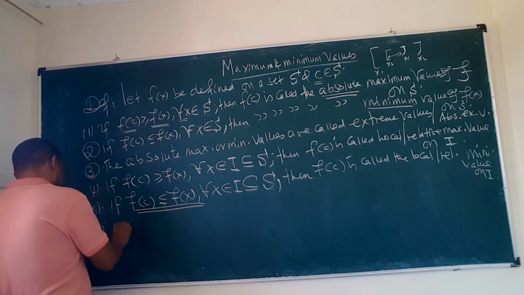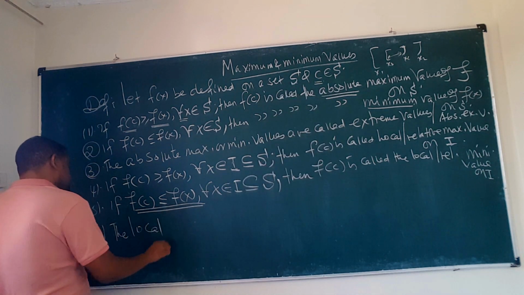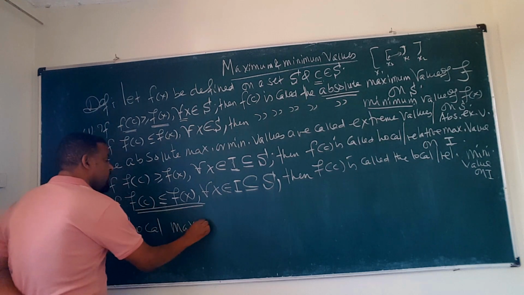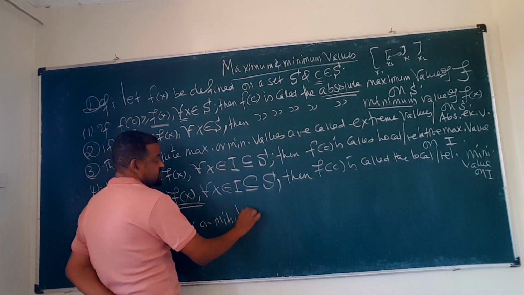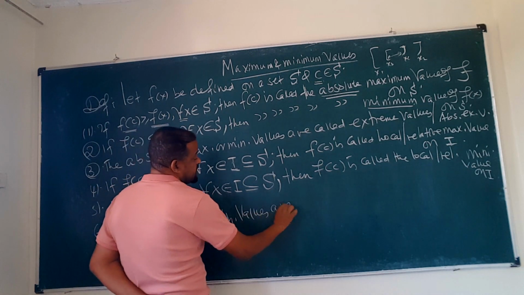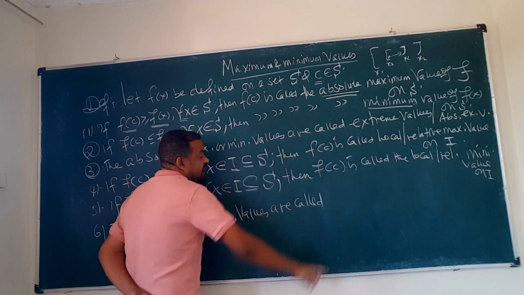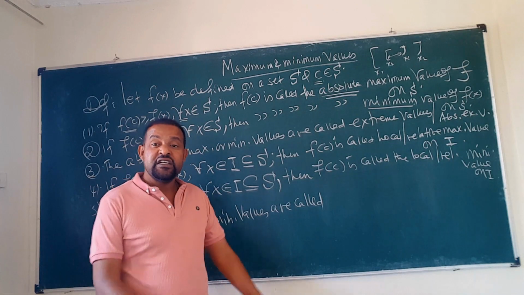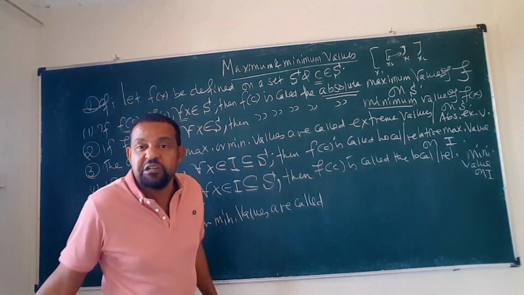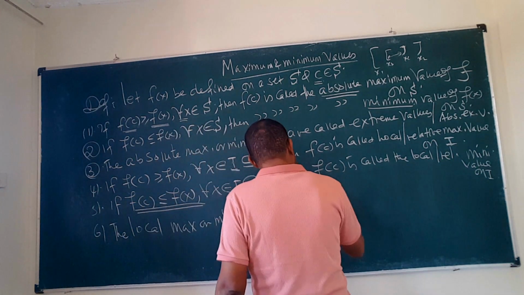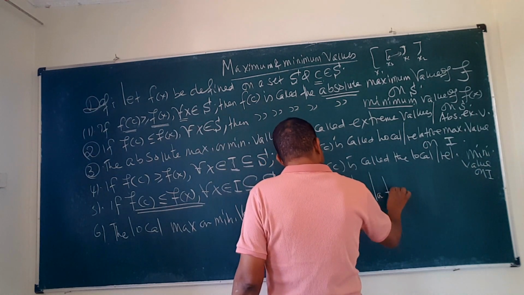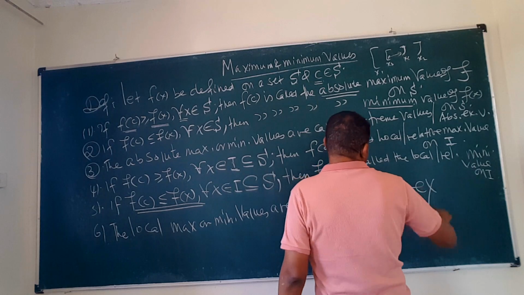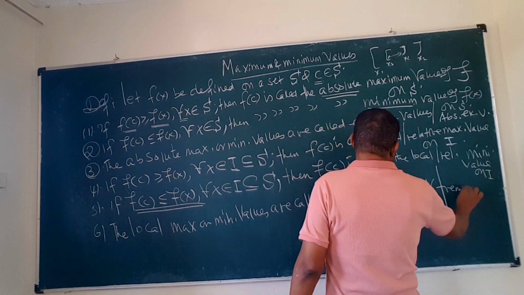The local maximum or minimum values are called what? In the exam, they may say 'find the relative extreme values', so they are called local or relative extreme values.